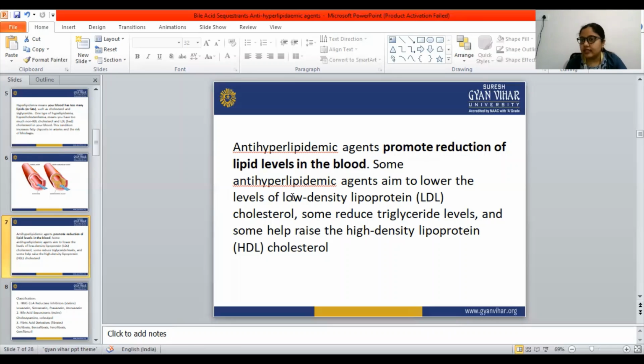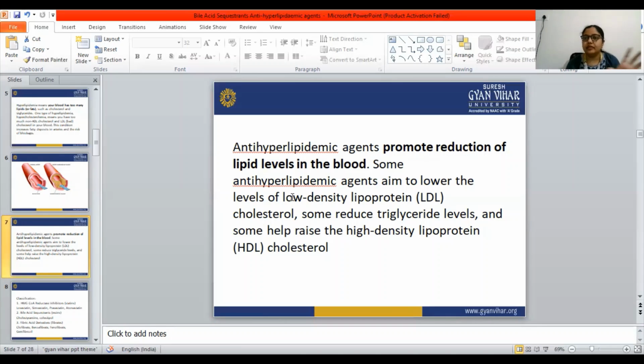So for increasing the HDL level, and for decreasing the total cholesterol, LDL, VLDL and triglyceride, the doctors prescribe these anti-hyperlipidemic agents. These agents are very useful in cardiovascular diseases for thinning the blood.